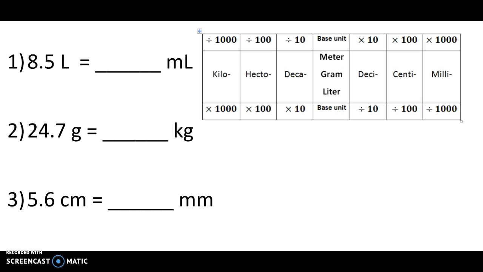Pause the video and try these 3 on your own. You can just write them on a separate sheet of paper. It doesn't have to be on your guided notes.